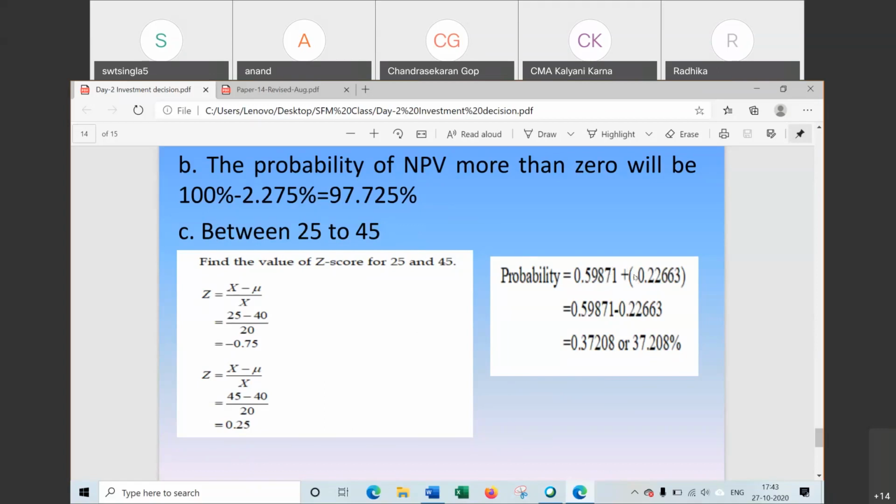We will add, here it is in minus. So ultimately it will be subtracted, because this 0.25 value will be in minus. In the Z table, value will be as minus value. So the total value will be, this one will be subtracted. That is 37.208. Now try to find this value from Z score for 0.75. If you are able to find this one or not, let me know next time. And for 0.25, the value will be 0.22663 and in minus. There it will be written in minus.